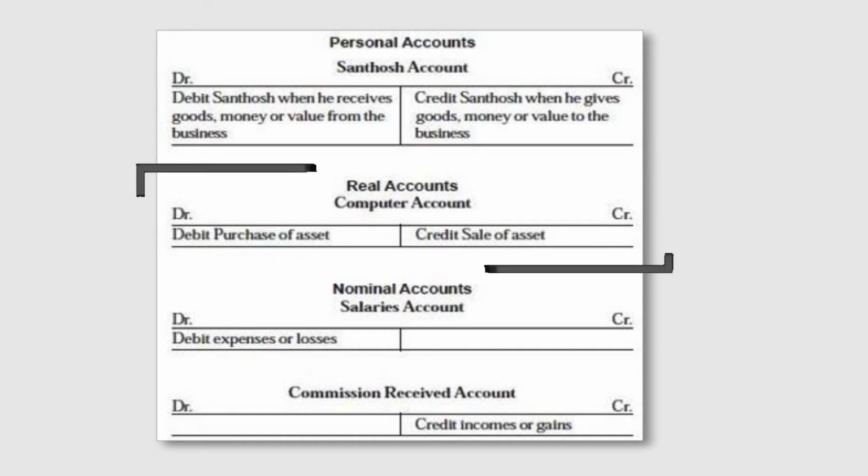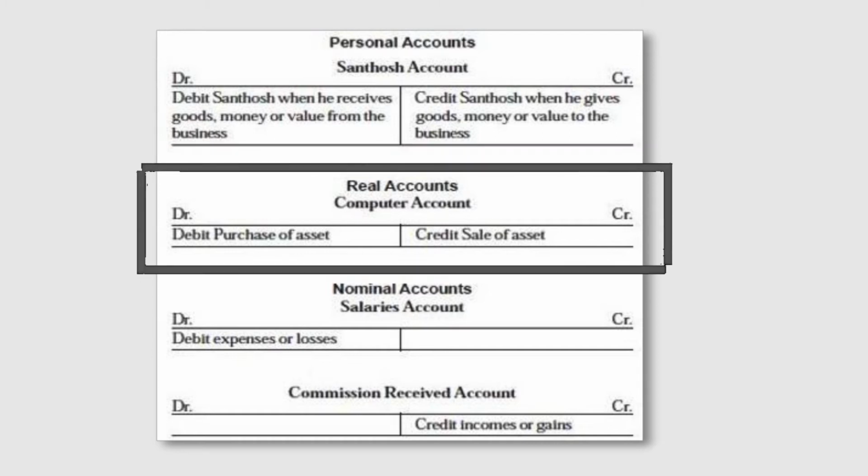Then the real accounts. So, well friends, as far as the real accounts are concerned, we have already discussed them. In real accounts, we have all sorts of assets. So, the account of all the assets comes under a real account.